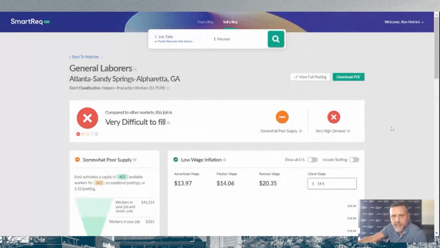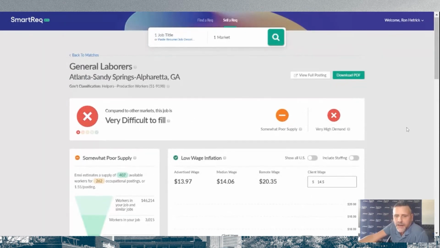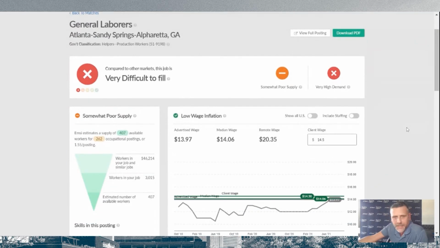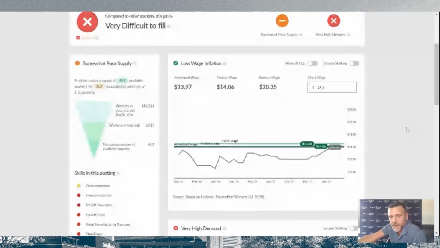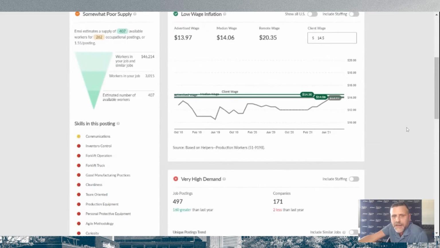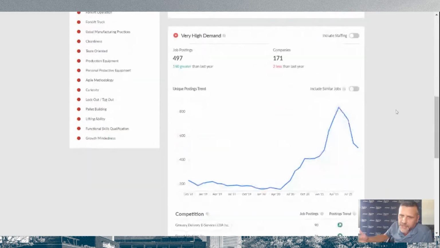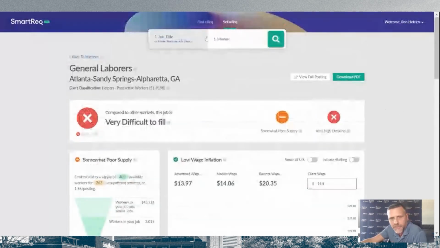Looks like there's some skill sets in here that may be impossible to find. I know that the client was willing to pay this amount of money, but I know that I'm really going to have to pay this, or I'm not going to be able to find any. I do want people to understand the demand for this particular job at this time. So all of that can happen straight in the tool itself.